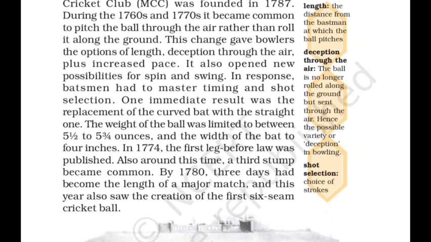During the 1760s and 1770s, it became common to pitch the ball through the air rather than roll it along the ground. Earlier, it was rolled along the ground, then it became a little up in the air. This change gave bowlers the options of length, deception through the air, plus increased pace. It also opened a few possibilities for spin and swing, because the ball was now being delivered in the air.